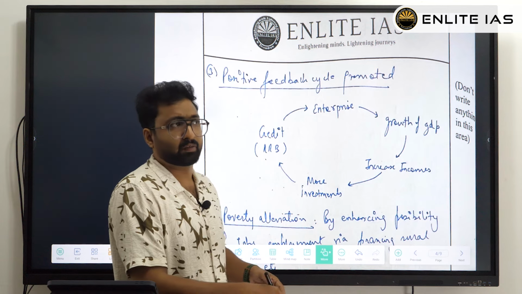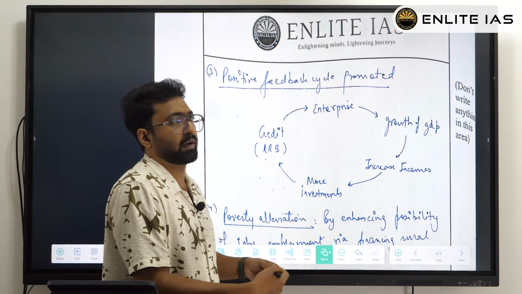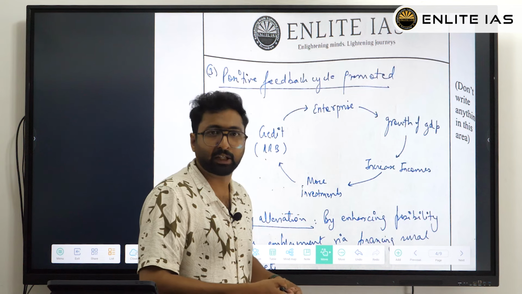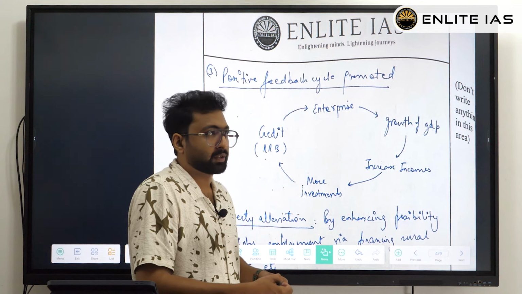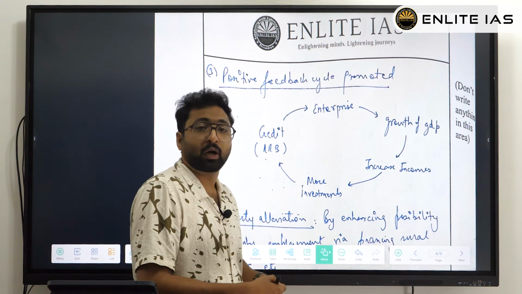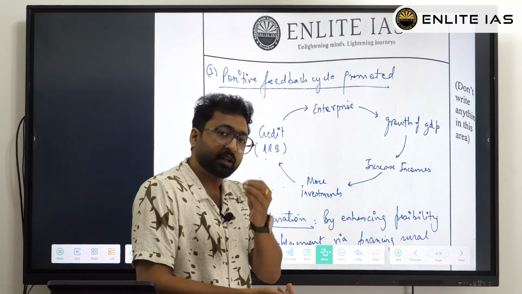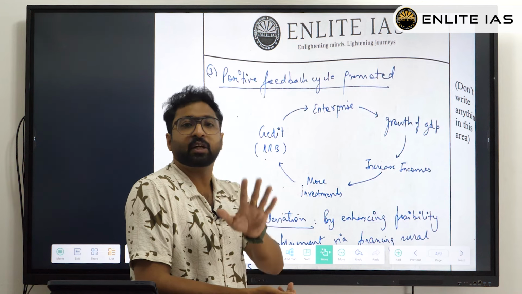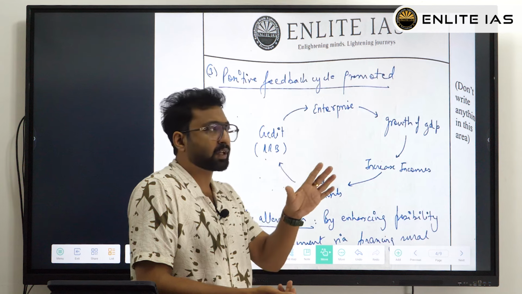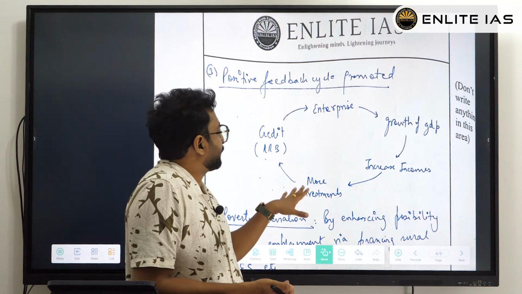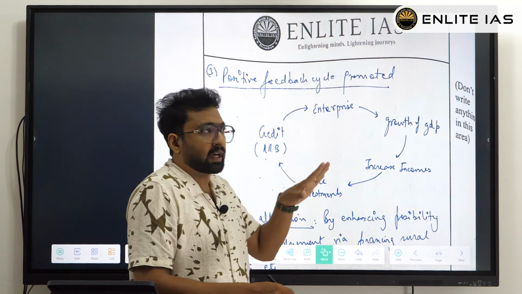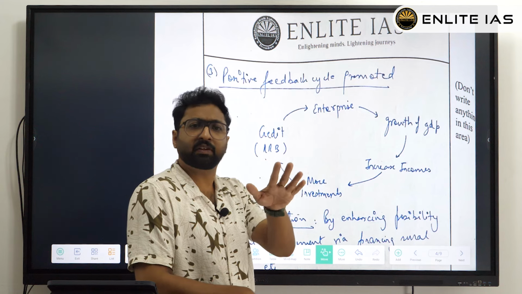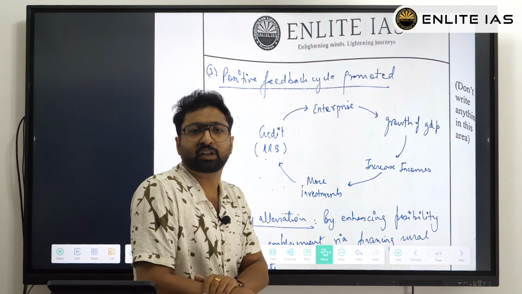Right now you have the fortune of having ChatGPT or other AI tools like Grok, so you can make use of them. Or else, at least when you are getting a topic, this is a thing you should focus on: try to Google it and get a Google image. Say, for example, about RRB, just give RRB as a keyword and get the Google images.